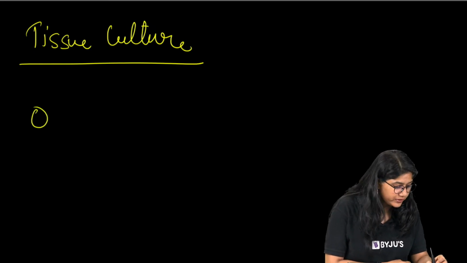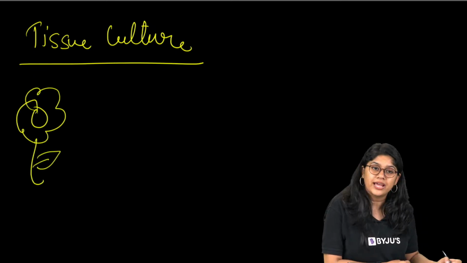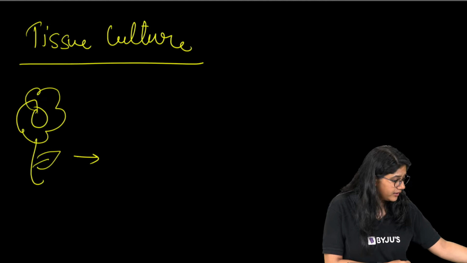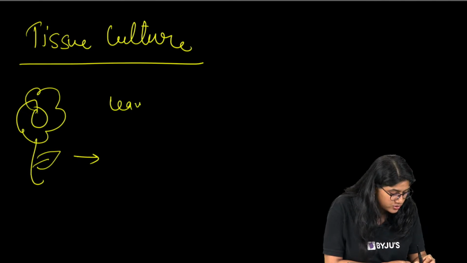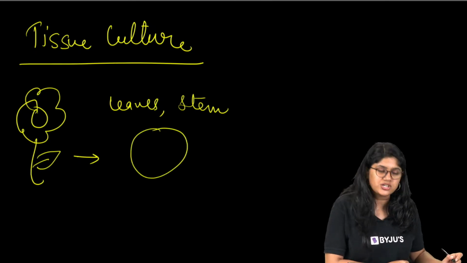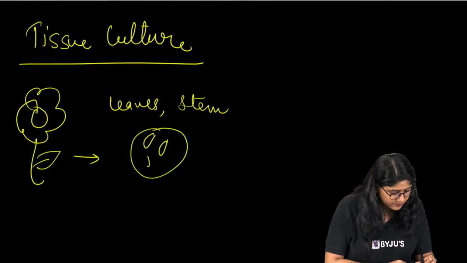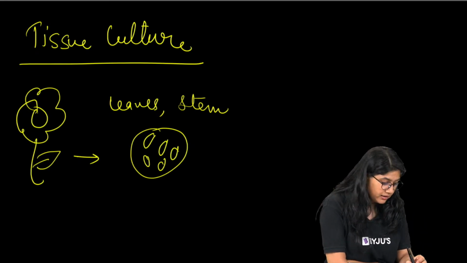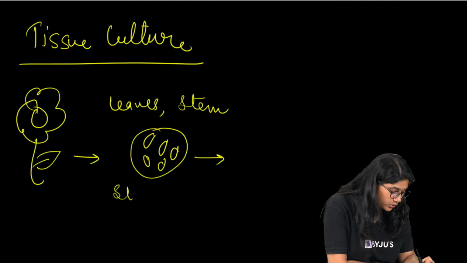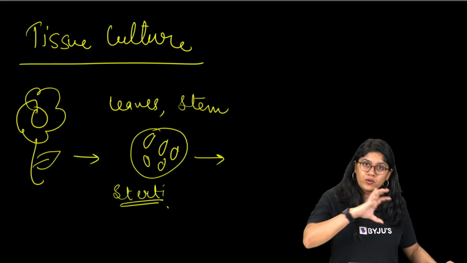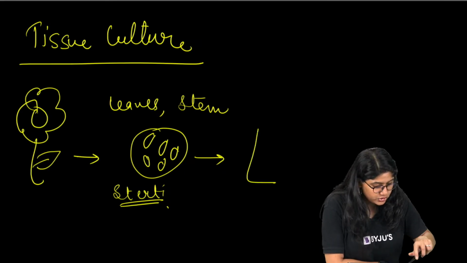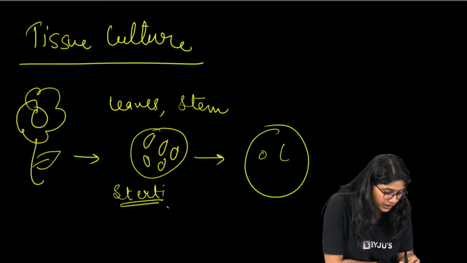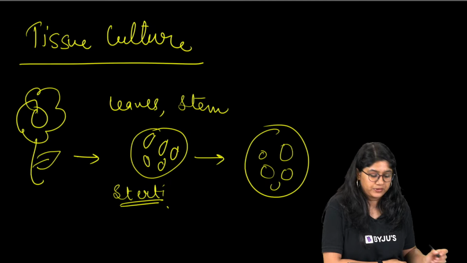So for tissue culture, we will take a plant's part. It could be a part of a leaf, right? Of a stem, right? We will cut them into small parts. Okay? Very good. Now what we will do first, we will sterilize them, right? We will make sure there are no germs, no microorganisms on them. Then we will add them into a nutrient medium, right?